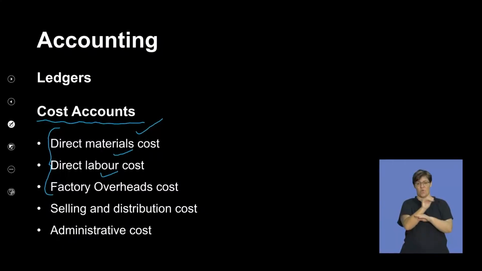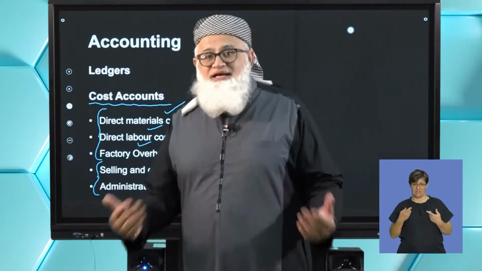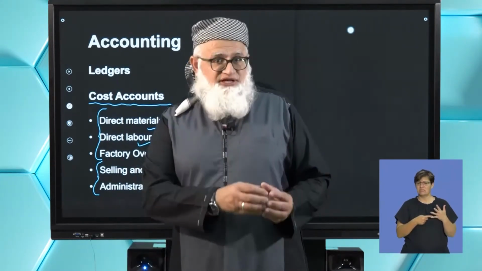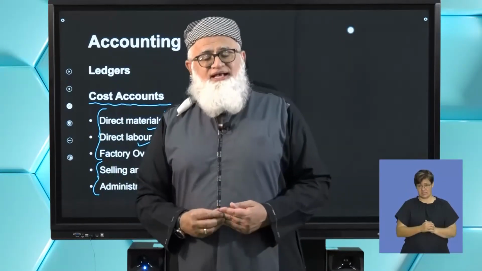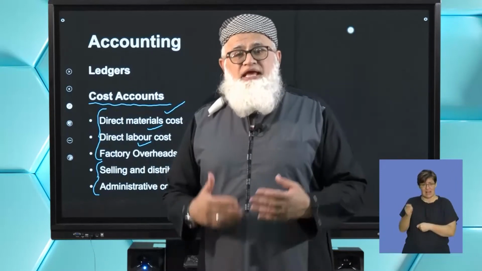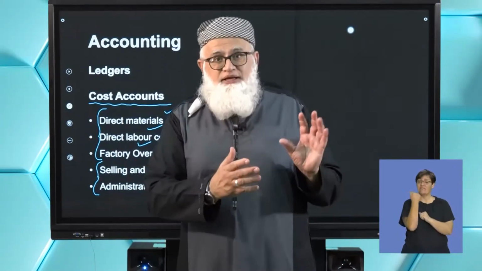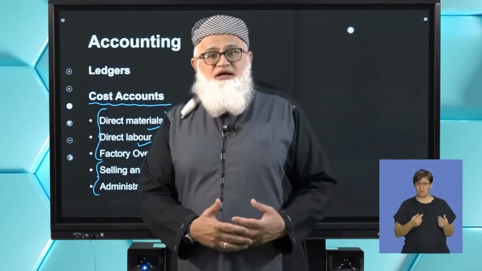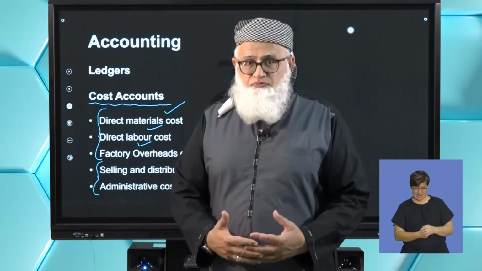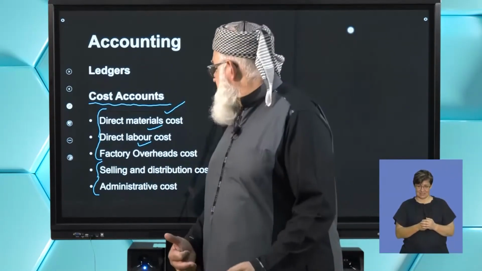Okay, then we went on to 2 new cost accounts, which we will be dealing with as well, and that's your selling and distribution cost and your administrative cost. Just a bit of information on that one. Think about it. Once your item is totally manufactured, you now need to sell it. Obviously, there will be costs involved in selling that product. And also, in your factory, you've got a section where the admin is being concluded in terms of your paperwork, etc. So those are also costs that you have to pay for, and that will be your administrative cost account.